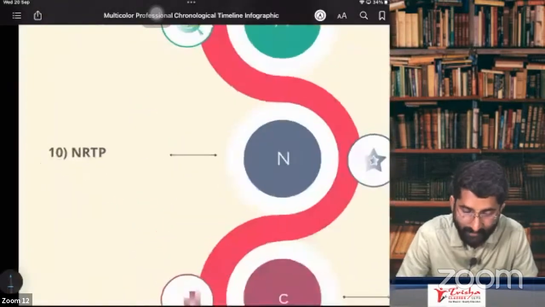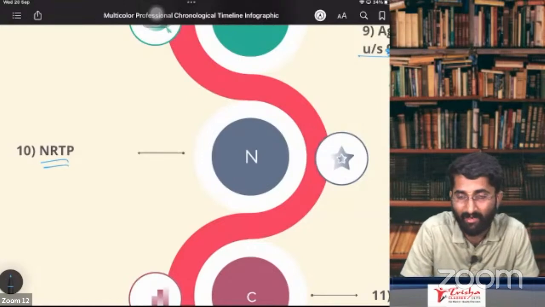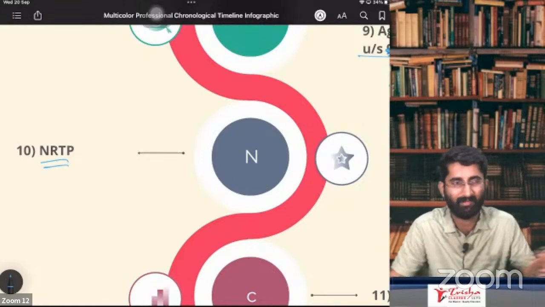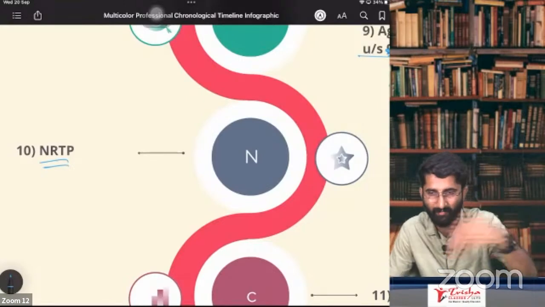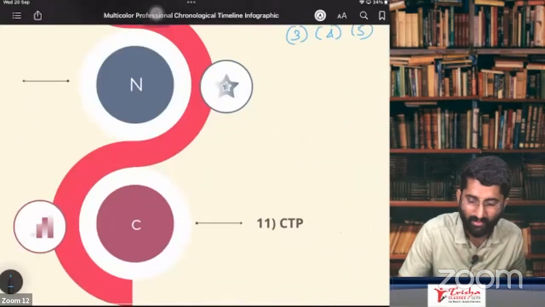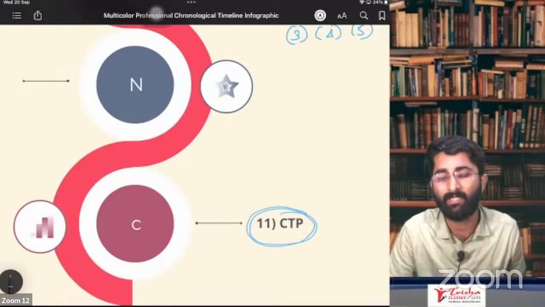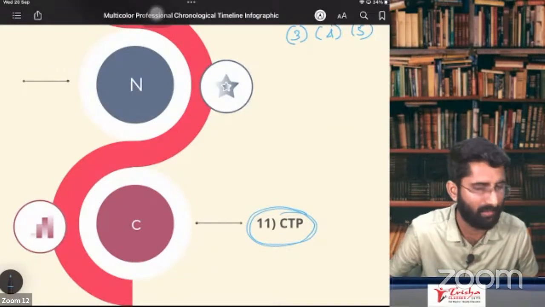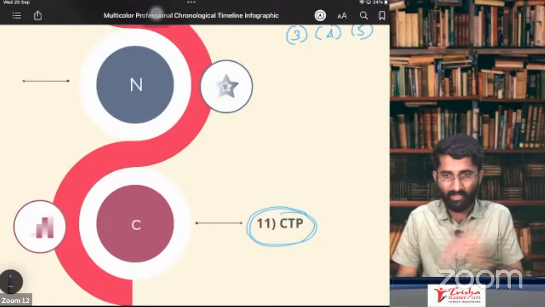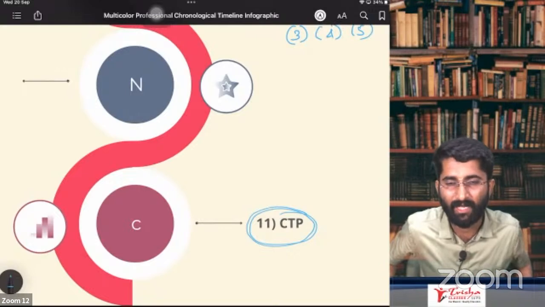Yes. NRTP. Who is NRTP? Non-resident taxable person. That means he is non-resident. NRTP coming inside has to take compulsory registration. And CTP also requires compulsory registration. Why, sir? Because he is coming into another state and doing some business. Who is CTP? Casual taxable person.